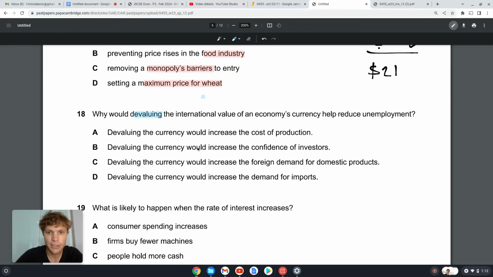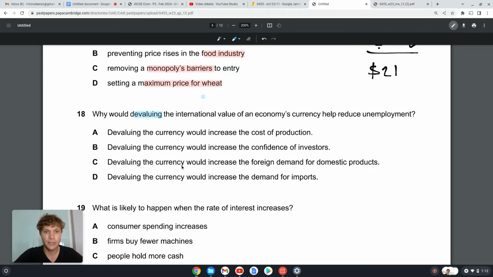B, devaluing the currency would increase confidence for investors. Actually, no. When we devalue our currency, investors think, oof, there's a lot of change, there's not much certainty in this economy. Investors don't like unpredictability. So when we devalue our currency, we make a change, which means there's not much stability or predictability. So investors don't really want to invest in your country if you're making too many changes, because changes do not indicate a stable, safe environment. Investors want a stable, safe environment.